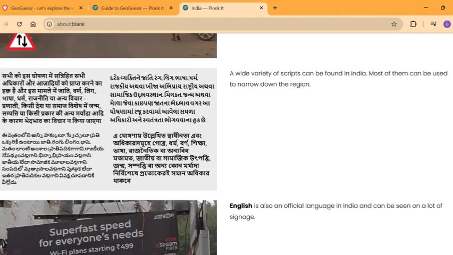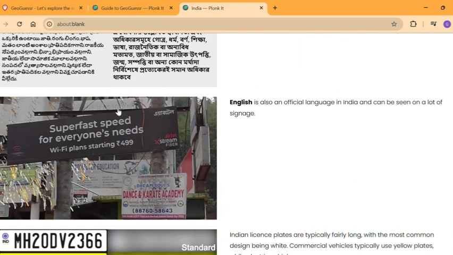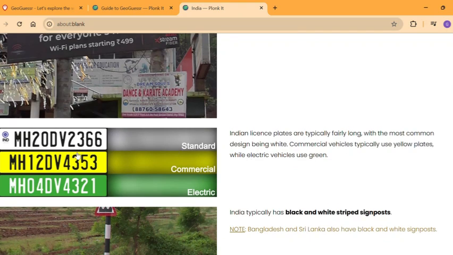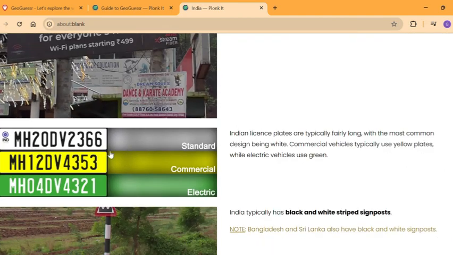As well as that, there are various languages, so we'll get to the languages in a bit. India also has a lot of English all across the country, especially on major signs. Rupees are the currency of India. If you see this R symbol with the 2 dashes on the top, you would be in India 100%. As well as that, India has a white registration plate on the fronts and the backs of their vehicles.